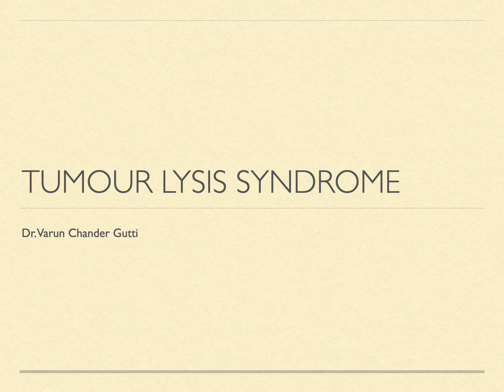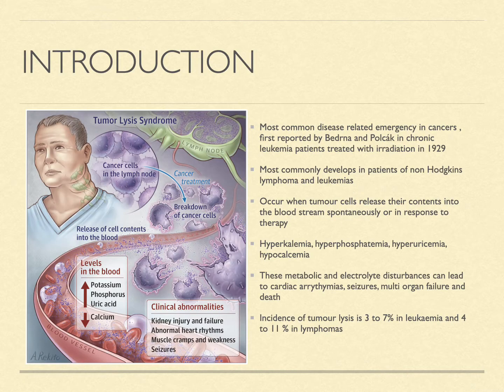I would be speaking on tumor lysis syndrome. Introduction. It is the most common disease-related emergency in cancers. It was first reported by Bedana and Polak in chronic leukemia patients treated with irradiation in 1929. Most commonly, it develops in patients of non-Hodgkin's lymphoma and leukemias. It occurs when the tumor cells release their contents into the bloodstream spontaneously or in response to therapy.